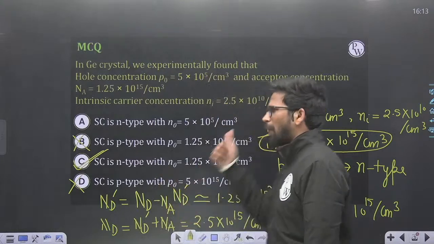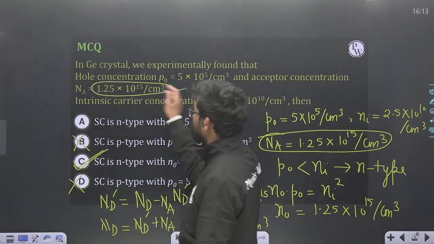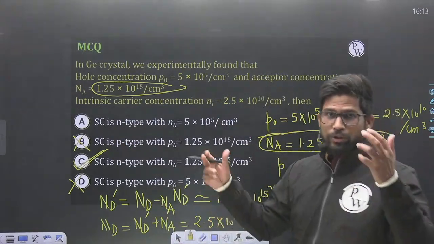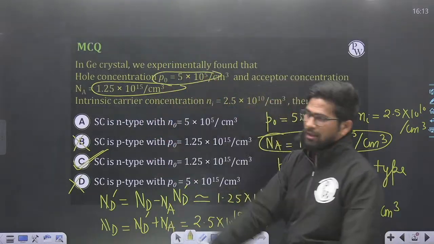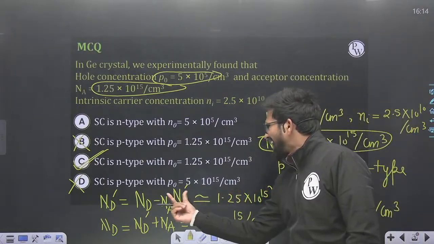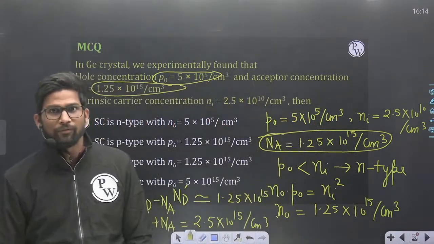And this question is very beautiful, friends, because many of you found that the acceptor concentration is 1.25 into 10 to the power 15, so this is a P type and hole concentration is equal to 1.25 into 10 to the power 15. Hole concentration is mentioned here because this data is hidden. You have to think with your common sense, with your logic.